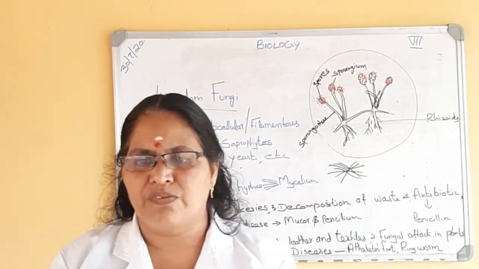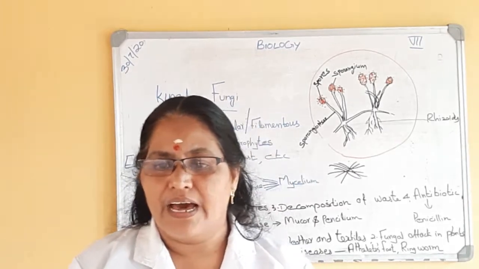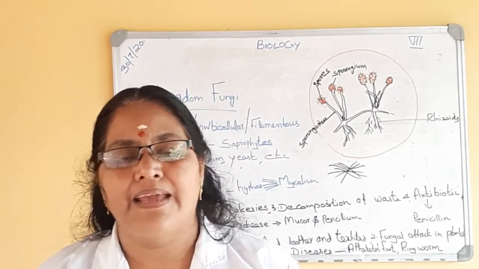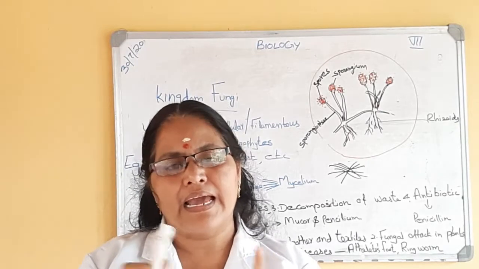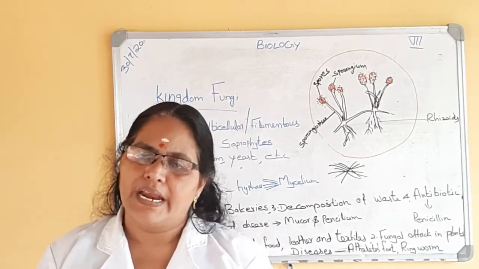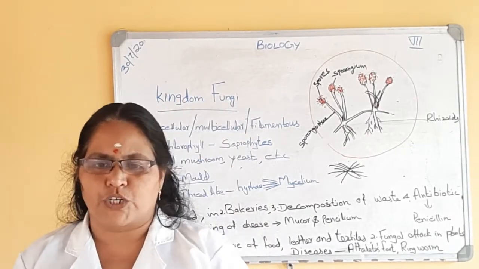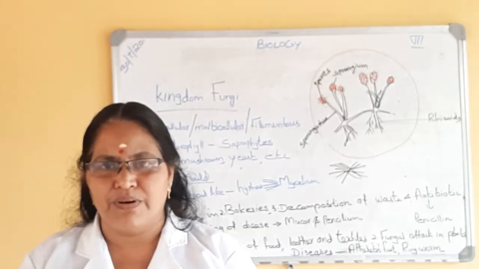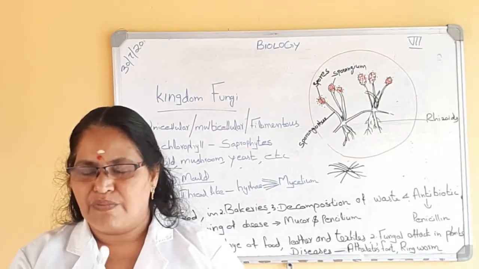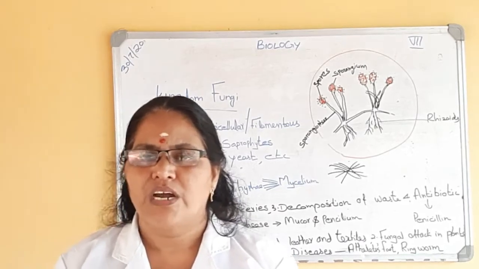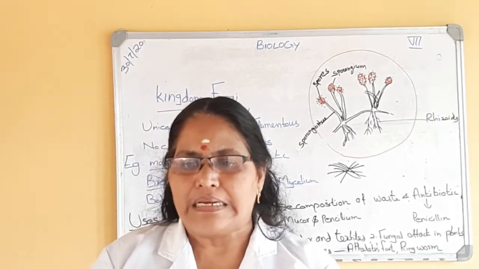There are two types of edible fungi. They are Morcella and Agaricus. Morcella and Agaricus are the two types of edible fungi or edible mushroom. All mushrooms are not edible. Some are poisonous. An example of poisonous mushroom is toadstool.